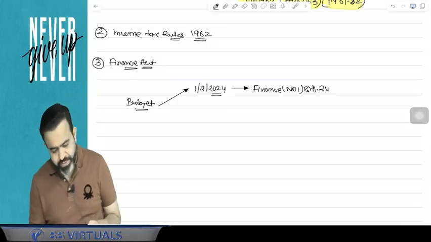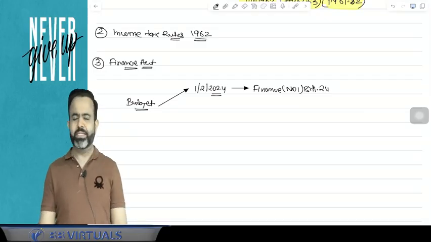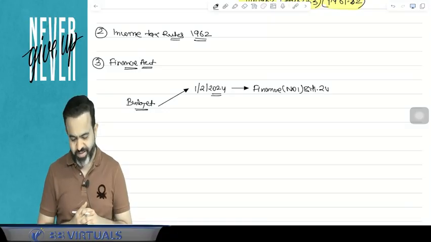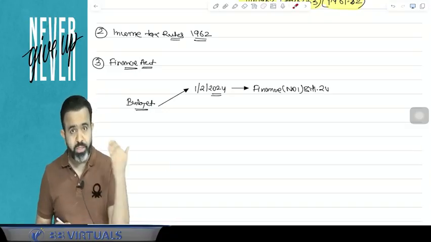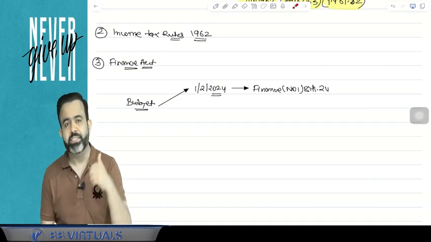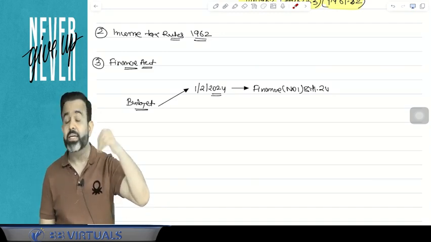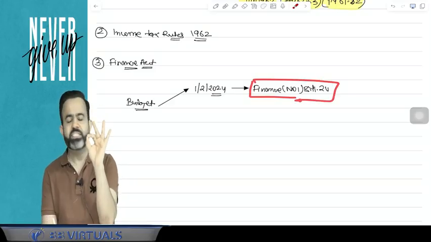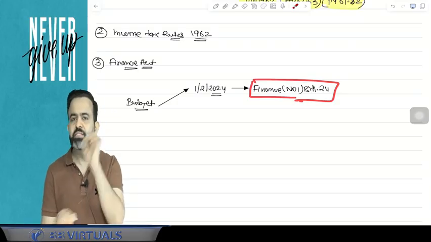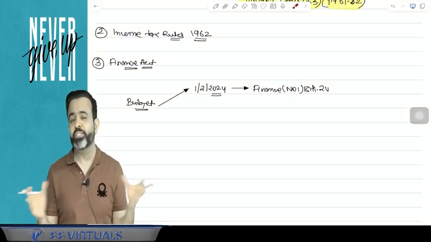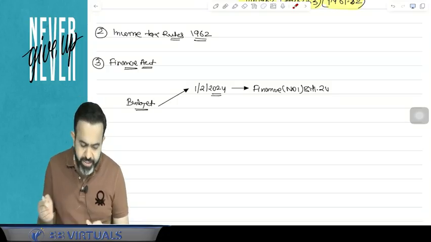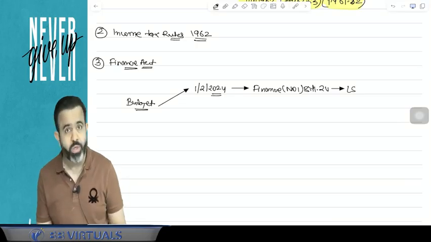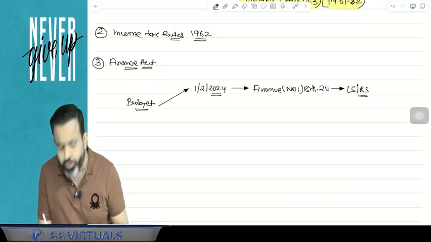Now guys, whenever a budget is presented by the finance minister in the parliament, after some time there will be a discussion on that bill, because all the provisions, like income tax changes as well as GST changes and custom changes, will be part of the finance bill. So once the finance bill is presented, there will be a discussion session on it in the Lok Sabha and Rajya Sabha. Lok Sabha is your lower house and Rajya Sabha is your upper house.